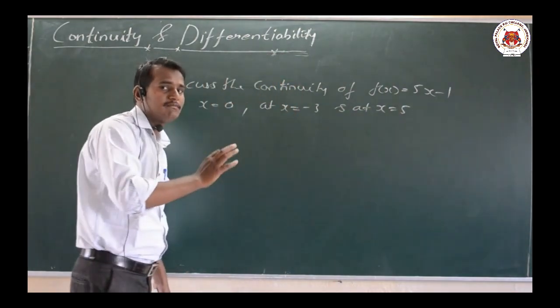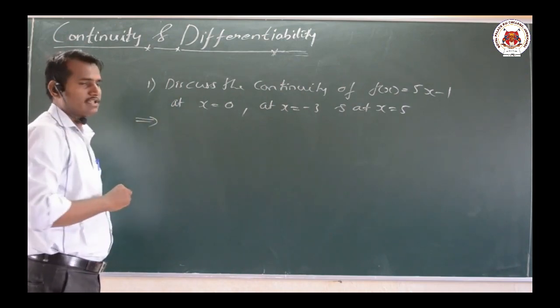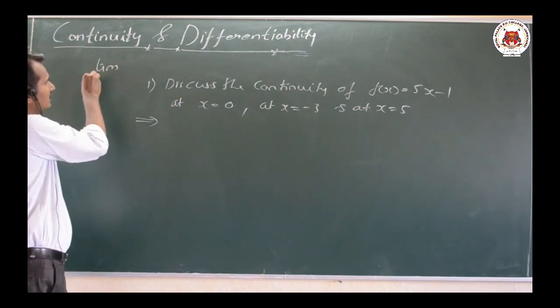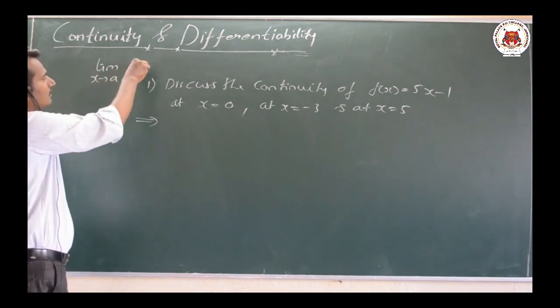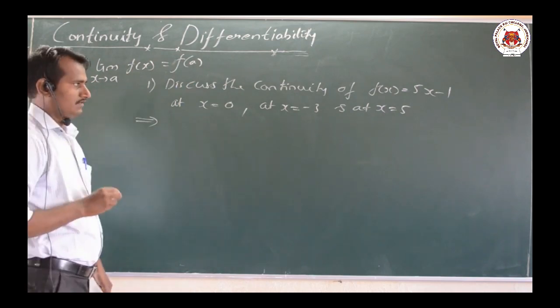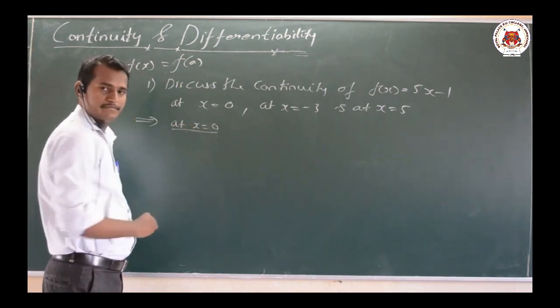Let us discuss one by one slowly and clearly. Since we know the definition of continuity, what is it? Limit as x tends to a, f of x should be equal to f of a. First of all, at x equal to 0 we shall discuss.